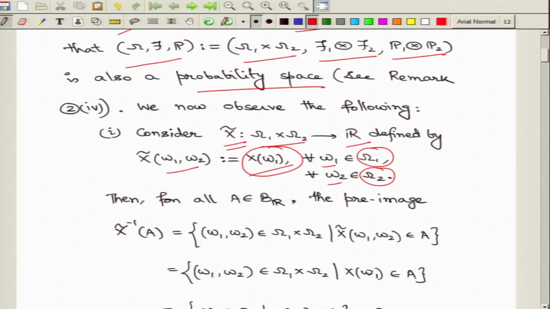Now, we are going to focus on the properties of this new function that we have just defined on the product space. The first thing that we are going to ask is whether this function is measurable or not.